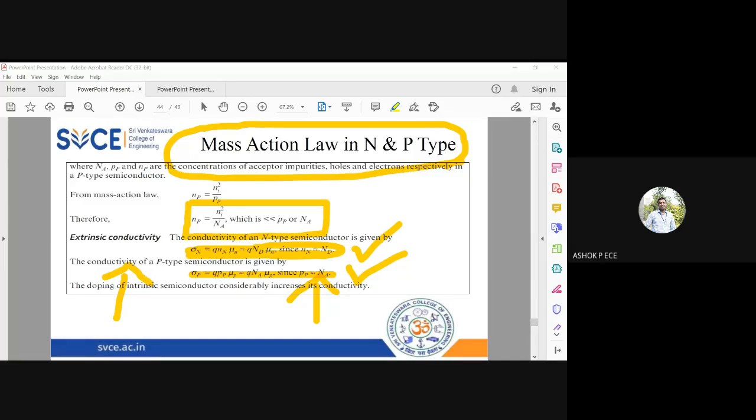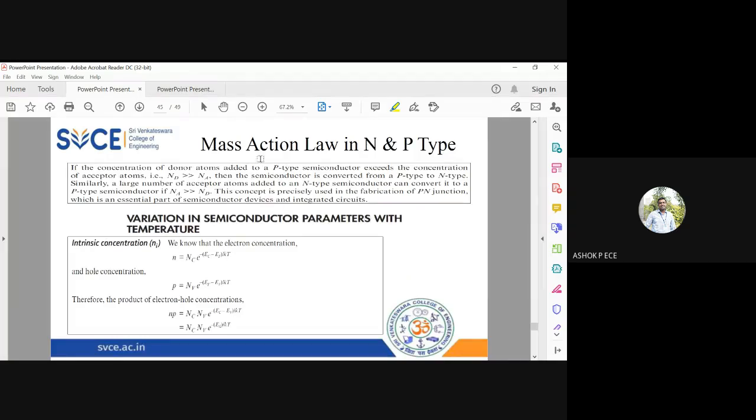Okay, so if there are no doubts, I'll continue with the next thing. That is the reason why we add Nd and Na simultaneously, and you can make N-type and P-type also. If the concentration of donor atoms exceeds the concentration of acceptor atoms, then it is converted from P-type to N-type.